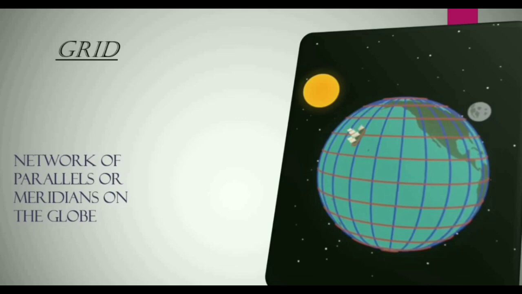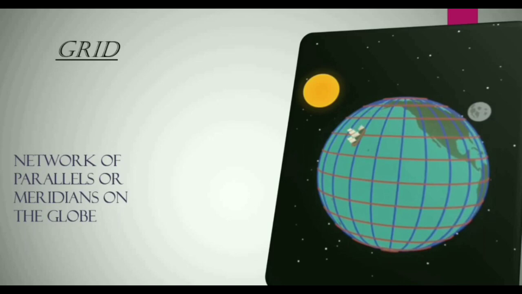The Earth has a geographical grid. This grid is found on flat maps and on globes. It is a pattern of horizontal and vertical lines. These lines intersect at 90 degree. Geographers use these coordinates to locate places.